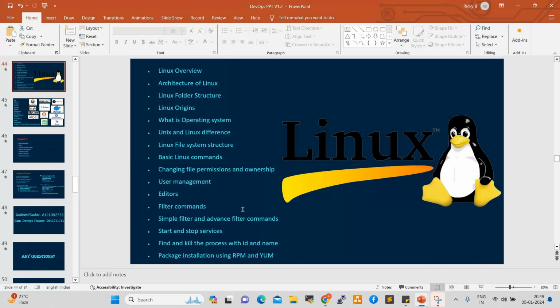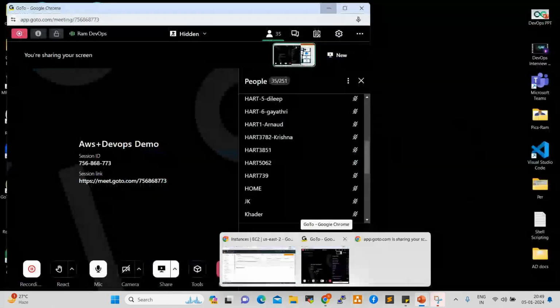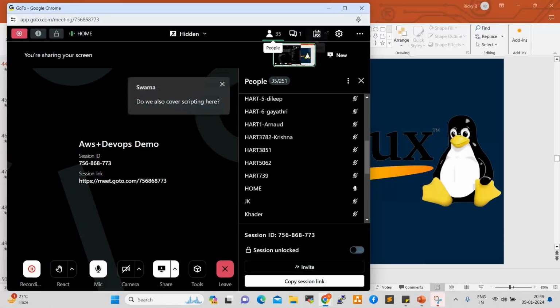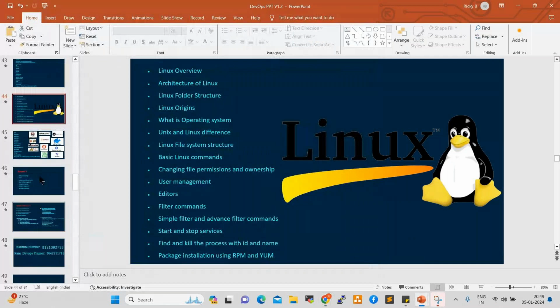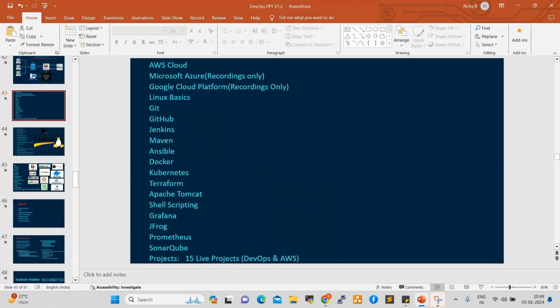Any other questions, anyone? Thank you, Ram. Ram, do we need to learn any scripting languages like Golang or any shell scripting? Shell scripting will be covered in our course. Shell scripting is required, so that also will be covered in our course.